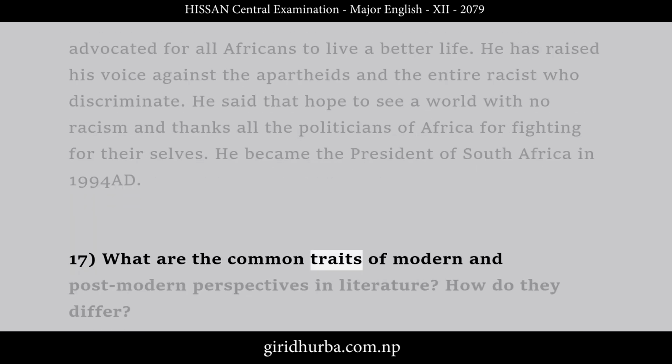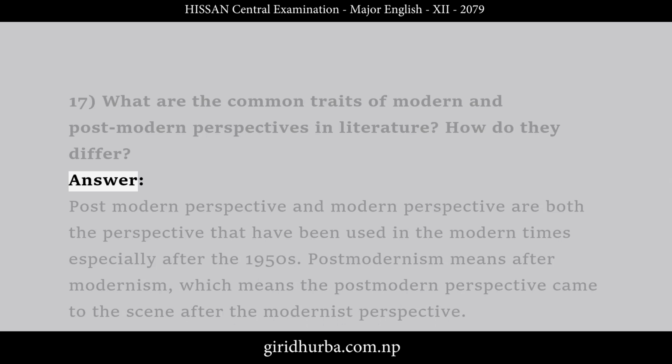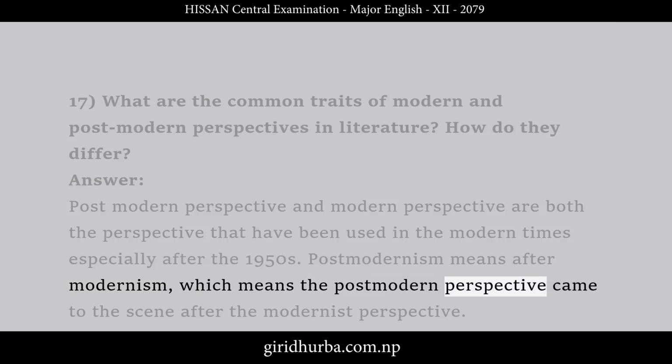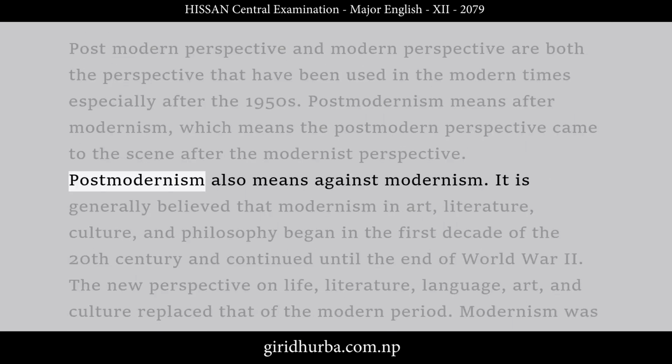17. What are the common traits of modern and postmodern perspectives in literature? How do they differ? Answer. Postmodern perspective and modern perspective are both perspectives that have been used in modern times, especially after the 1950s. Postmodernism means after modernism, which means the postmodern perspective came to the scene after the modernist perspective. Postmodernism also means against modernism.